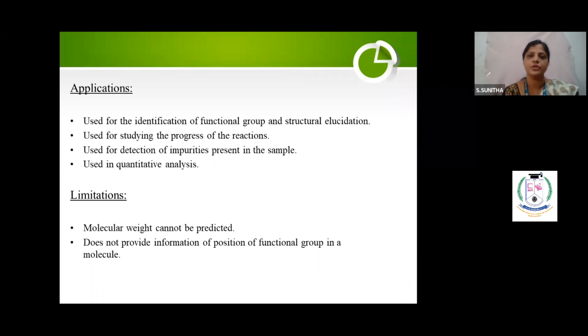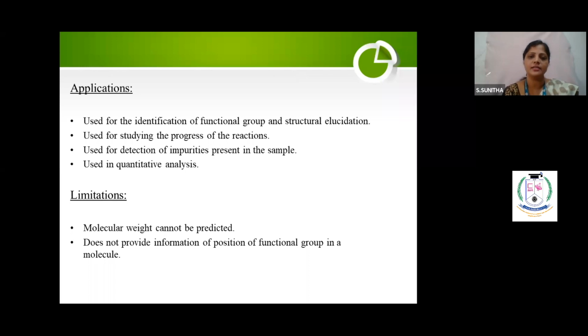Applications: used for identification of functional groups and structural elucidation, used for studying the progress of the reaction, used for detection of impurities present in the sample, used in qualitative analysis. See, the applications where UV and IR are commonly matching, those applications only I have given. So once you complete UV, you will not find any difficulty reading IR spectrophotometer. I think I made it clear.